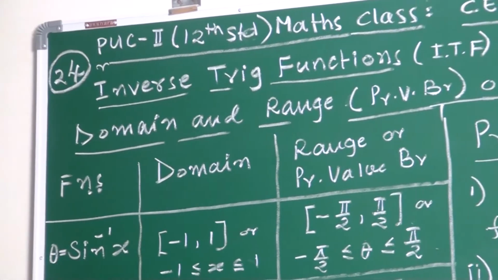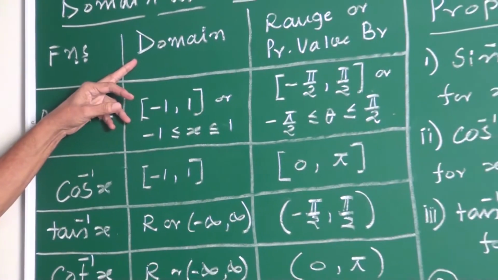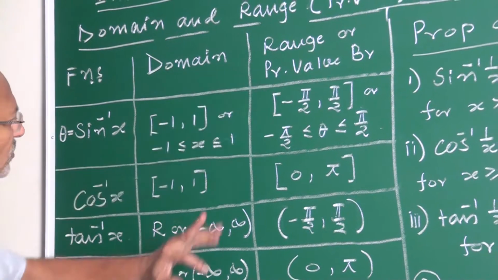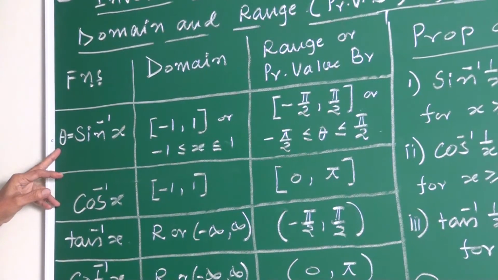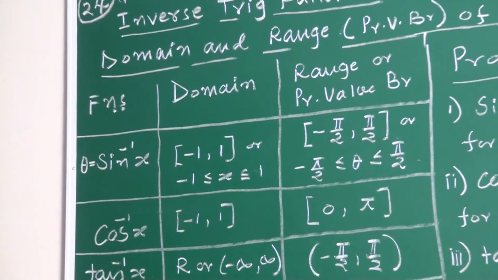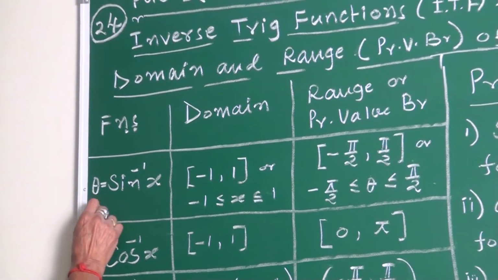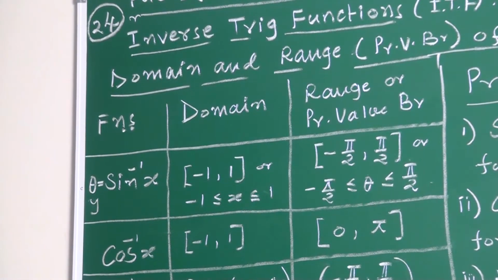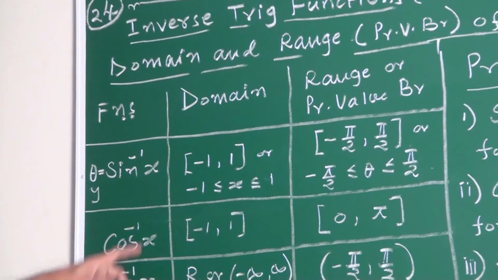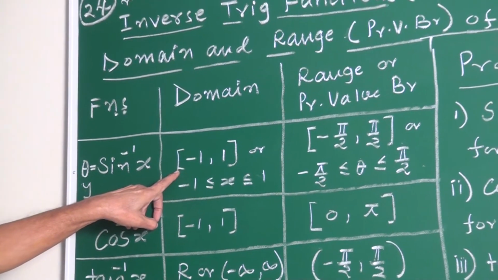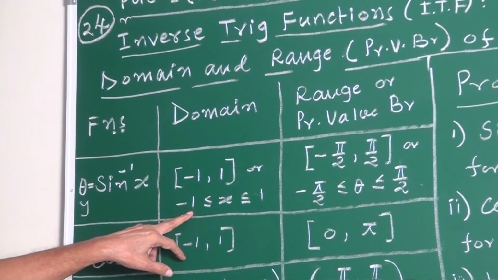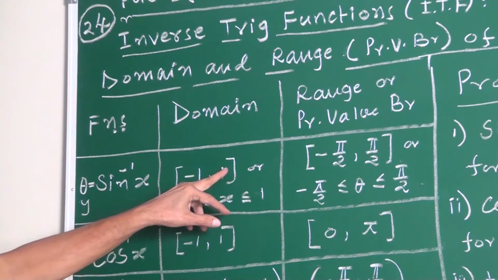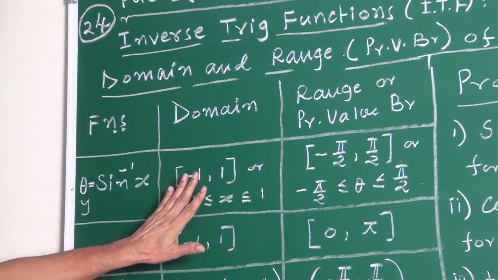This column is for the functions. Second column is for the domain. Third column is for the range or principal value branch. First, friend, either y equal to sin inverse x or theta equal to sin inverse x. You can think anything. This is angle y equal to sin inverse x or theta equal to sin inverse x. What is the domain? Closed interval minus 1 to plus 1. The same thing you can write in the inequalities form: minus 1 lesser equal to x lesser equal to plus 1. Either this way or this way.